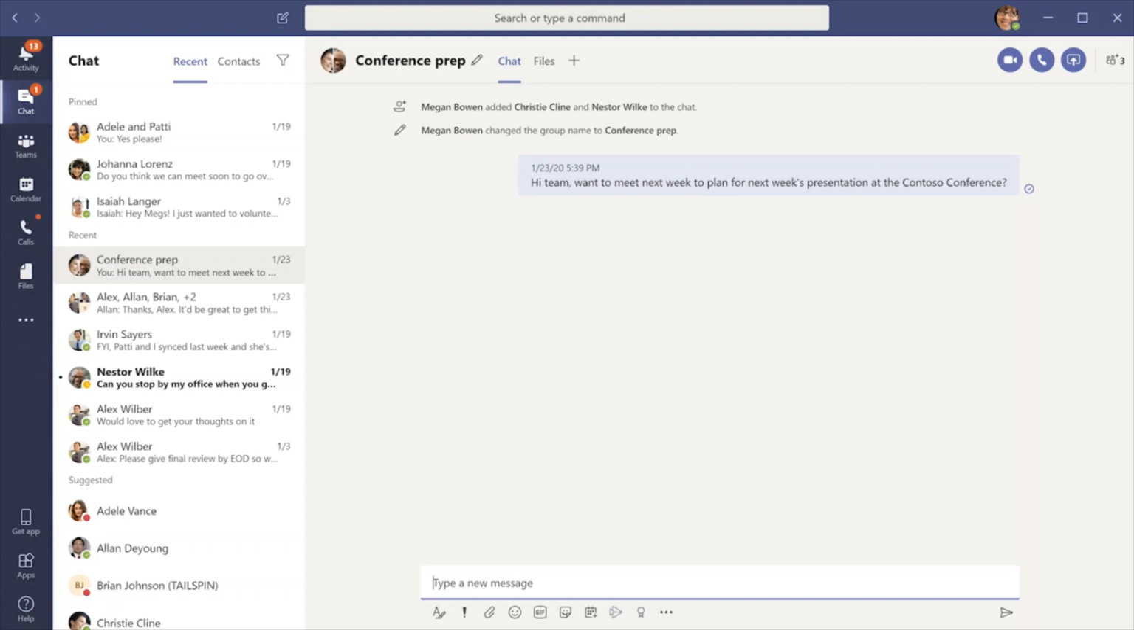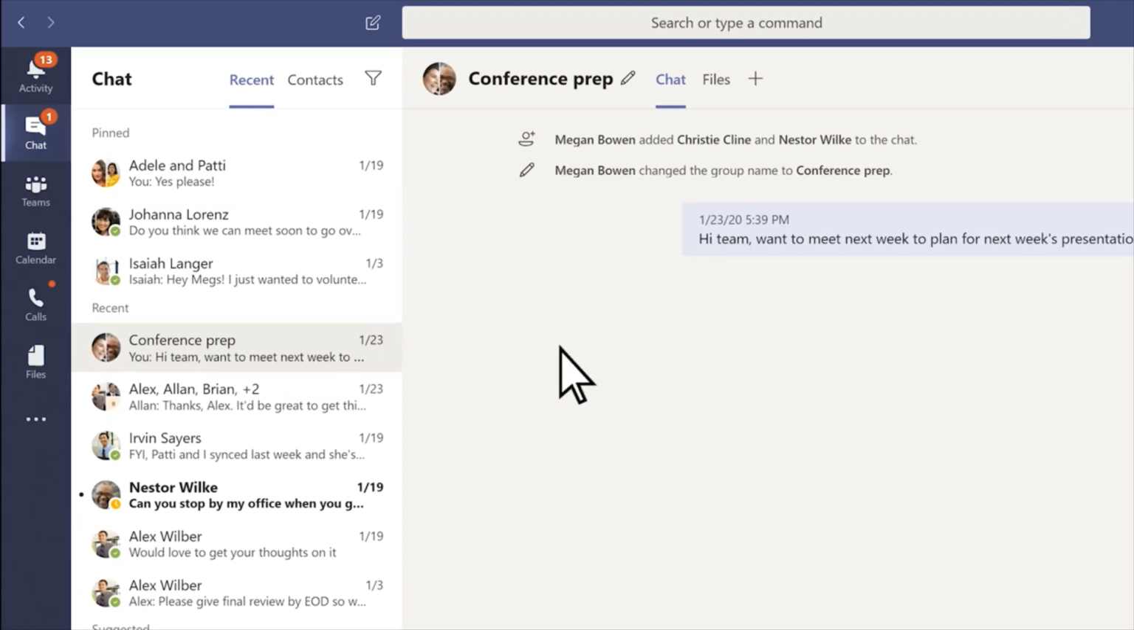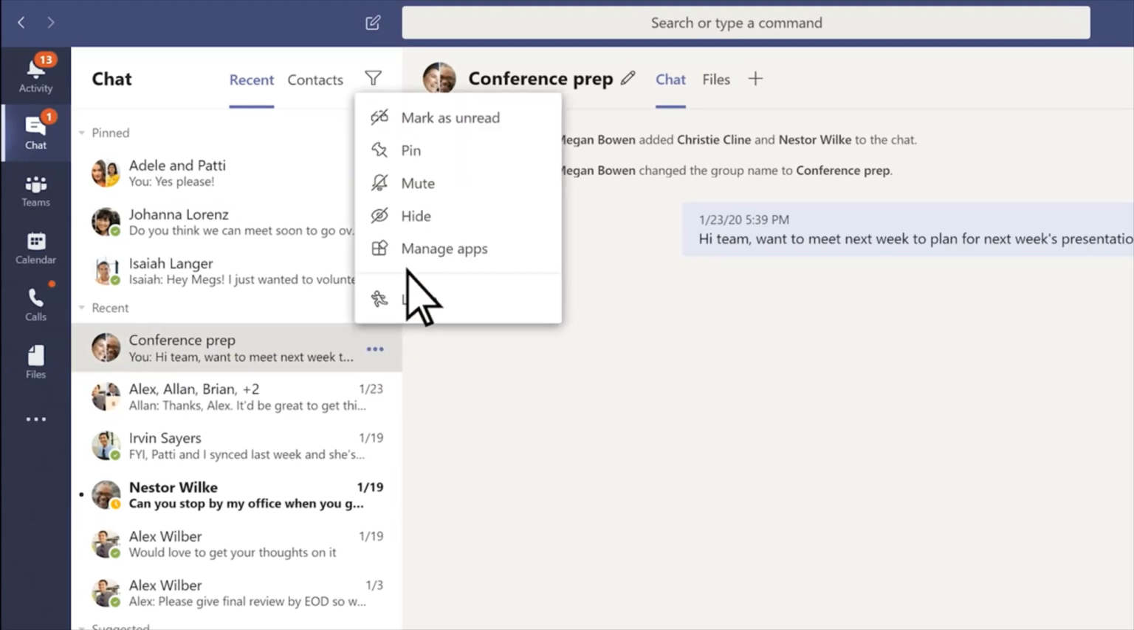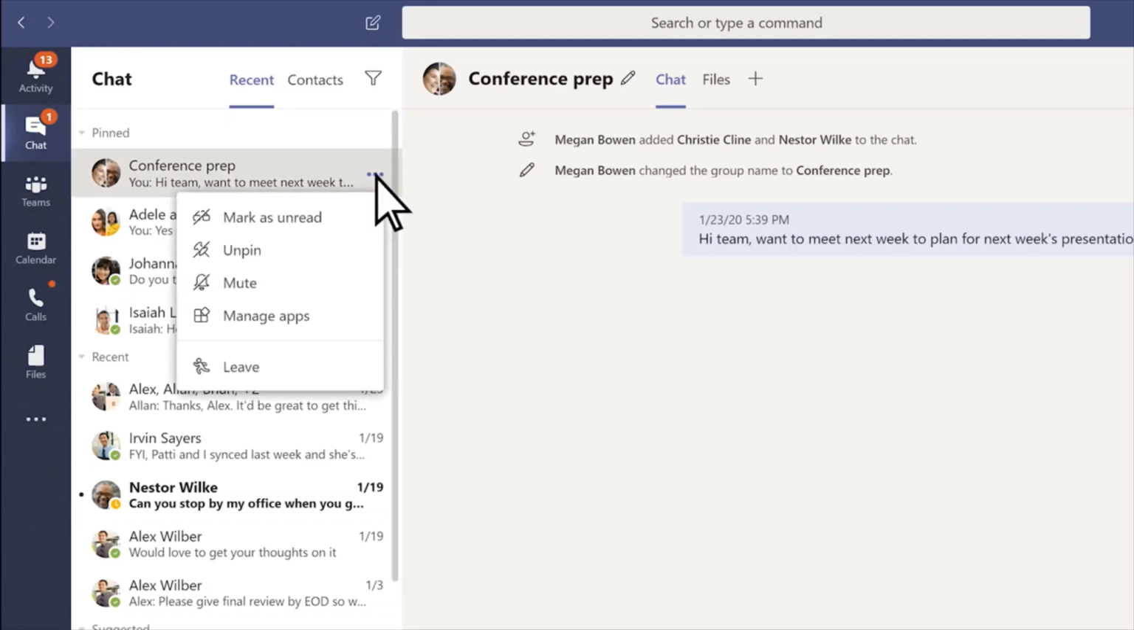On the left side of Teams, there's a list of your most recent conversations. When you want quick access to a chat, select More Options, Pin. This keeps it visible in the pinned list. You can pin up to 15 chats. And select More Options, Unpin, to remove it from the pinned list.